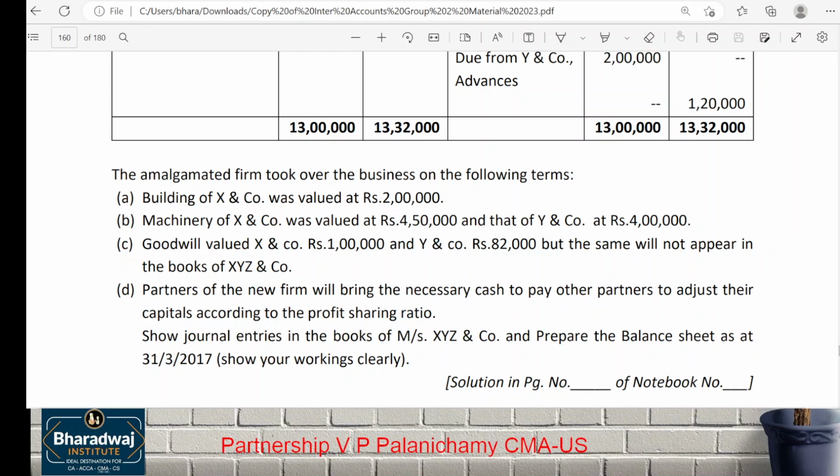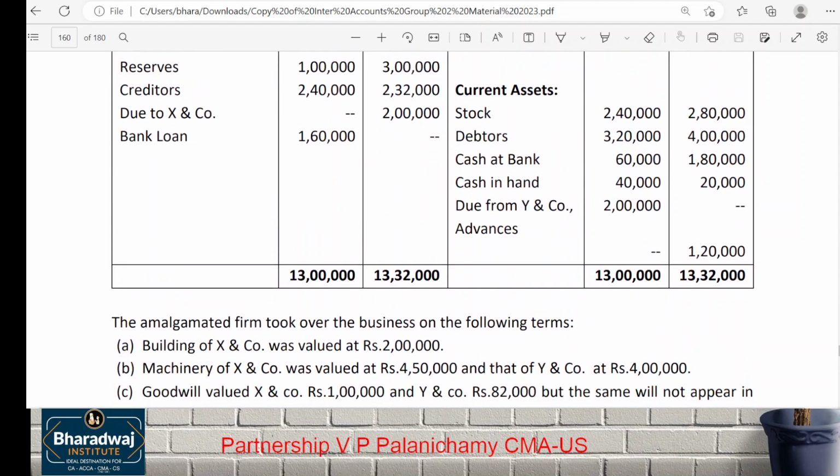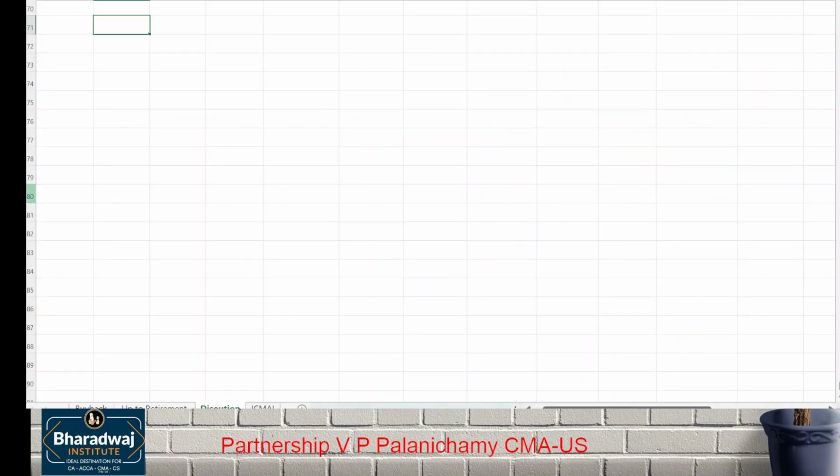Capital in the profit sharing ratio. They also ask you to prepare the balance sheet. Before we go for the new firm, let us do it in the books of the old firm. Question number 24, start. Please do it along with me. Let us not wait, let us do it together. The problem will take about 1 hour.